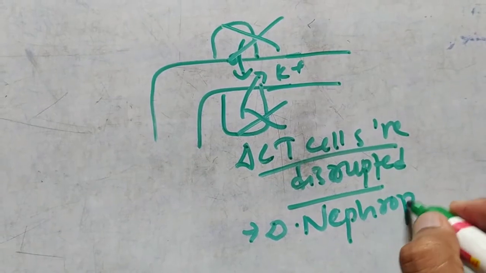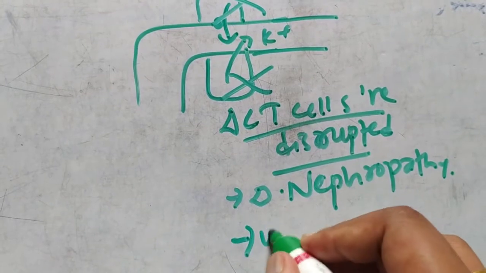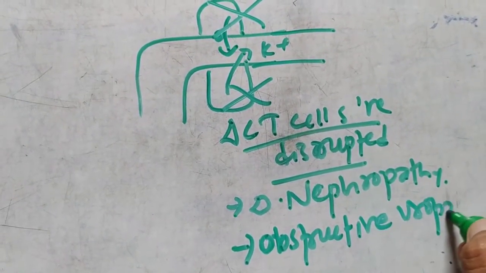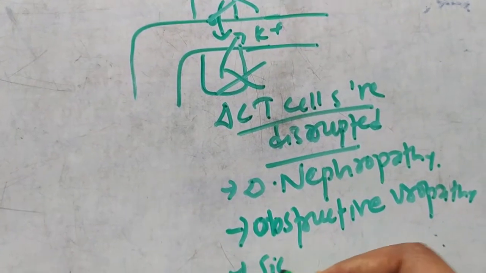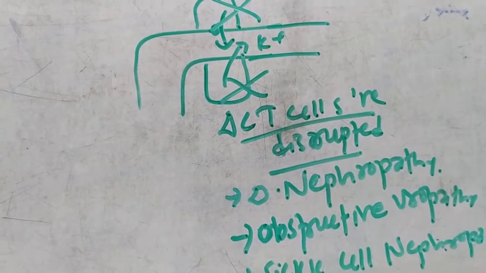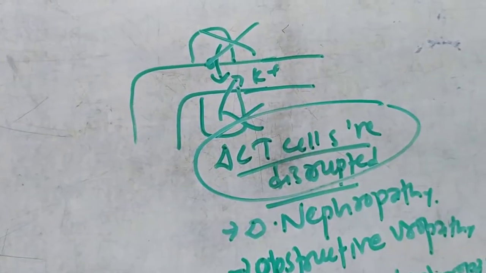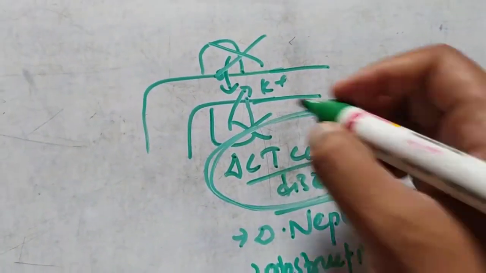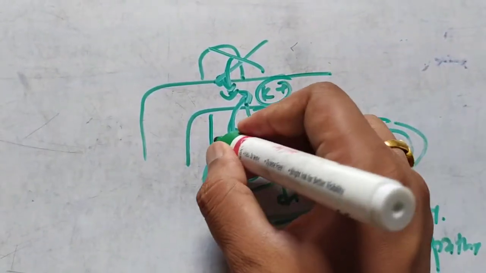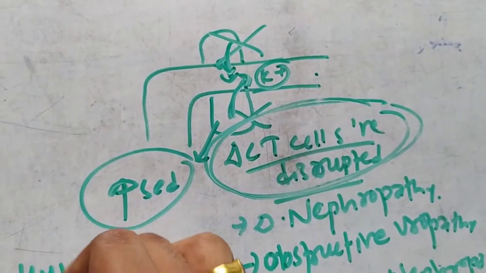Another condition is obstructive uropathy, and also sickle cell nephropathy. In these conditions the distal nephron is disrupted, and whenever the distal nephron is disrupted, the potassium cannot be secreted into the lumen, due to which the potassium is increased in the blood and ultimately leads to hyperkalemia.